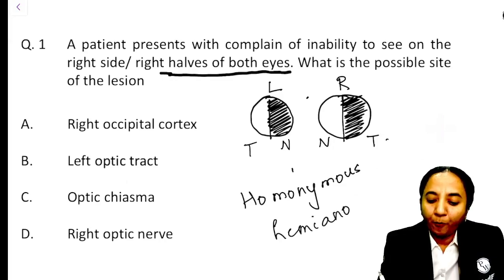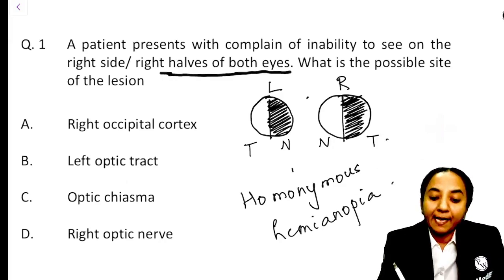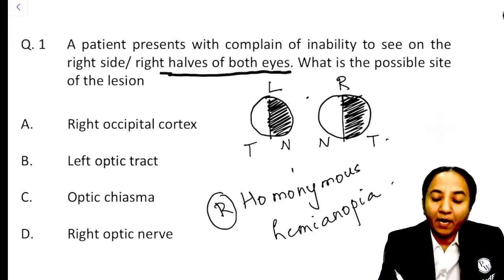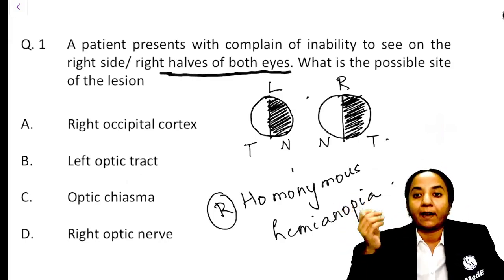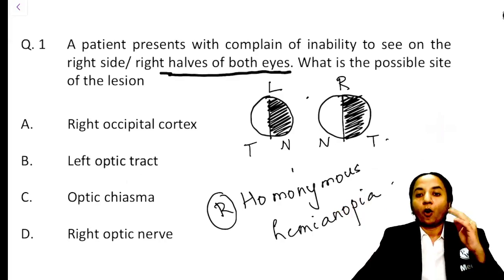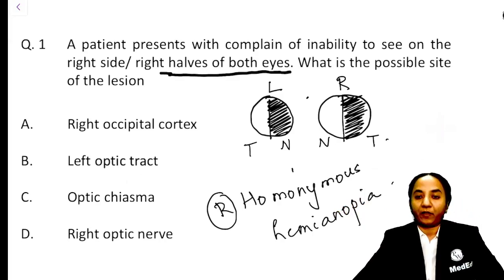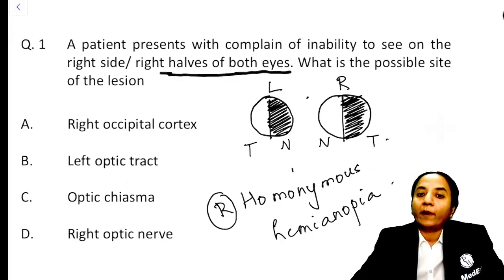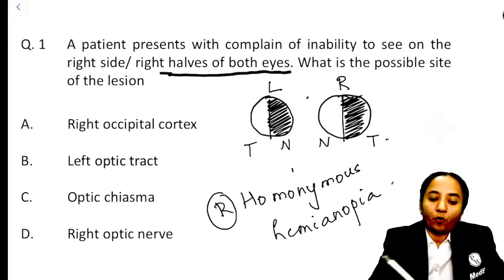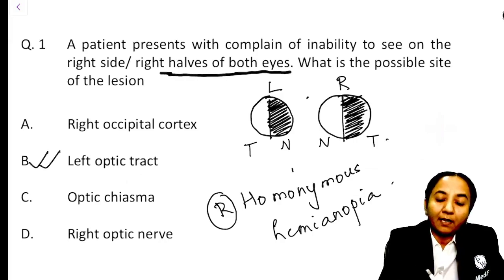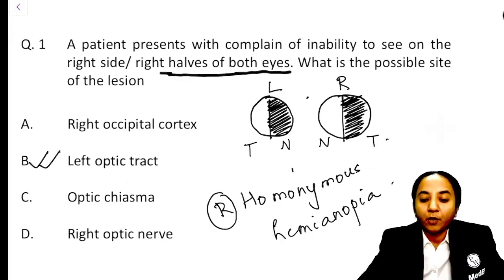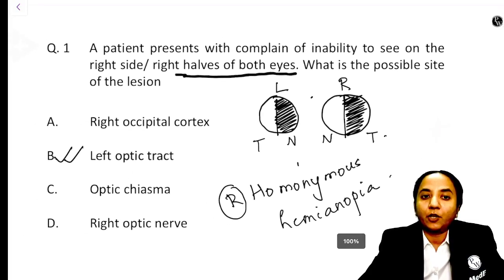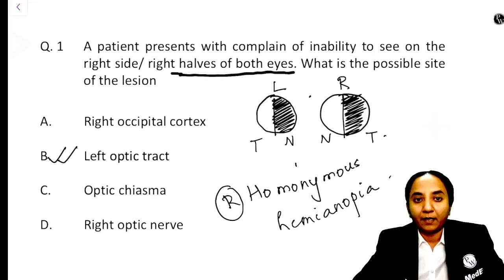To be a little more precise, we would call it a right homonymous hemianopia, because it is on my right hand side. The right halves of both the eyes, or we should say the nasal half of the left eye and the temporal half of the right eye, are affected. So this is a right homonymous hemianopia. So when you have a right homonymous hemianopia, the site of lesion is your left optic tract. So what is the site of the lesion? It is the left optic tract.